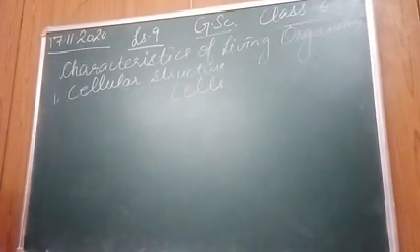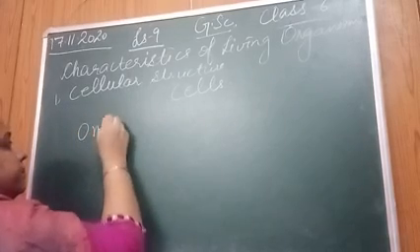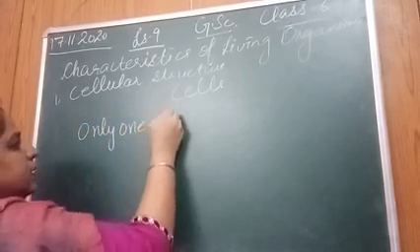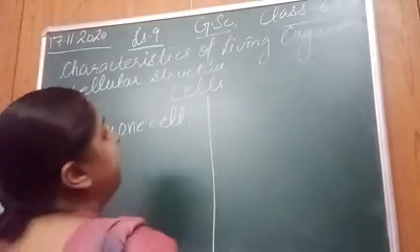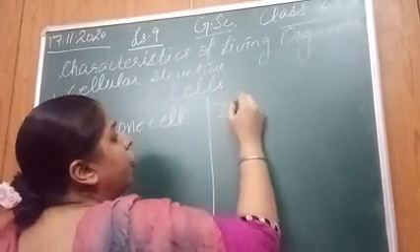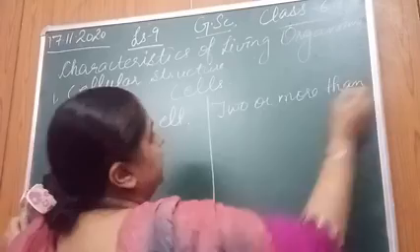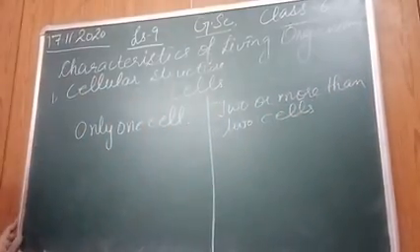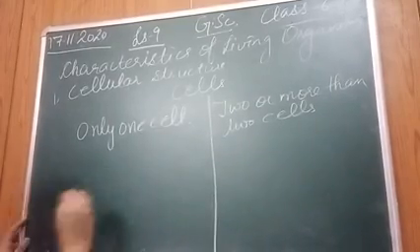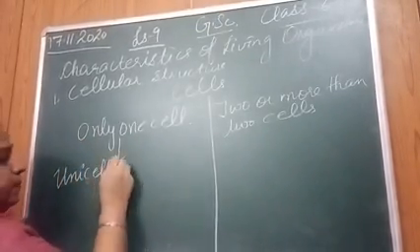Right? Now, some organisms are made up of only one cell, while some organisms are made up of two or more than two cells. So the organisms which are made up of only one cell are known as unicellular.